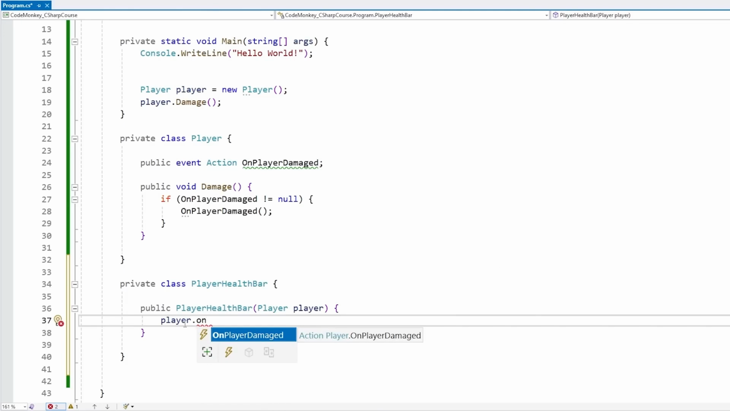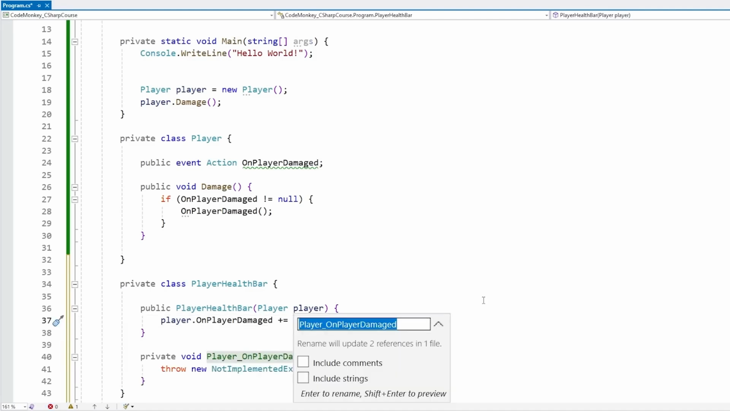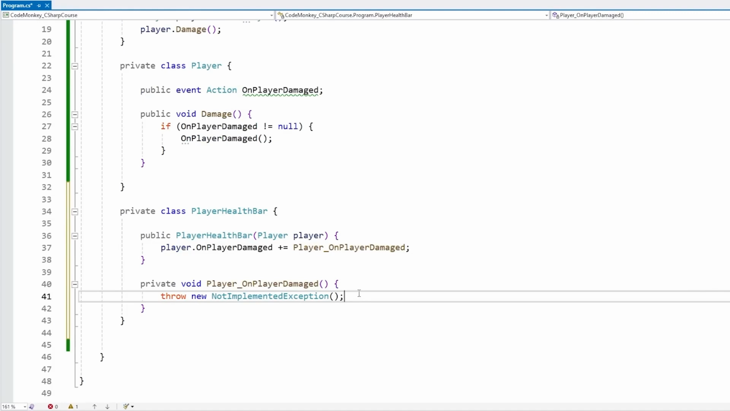Also here in Visual Studio, it shows this little lightning bolt. This means an event. So we can access that event, and then we can do plus equals in order to subscribe to that event. By the way, Visual Studio has this really nice shortcut. It is going to auto-write the Player OnPlayerDamaged event function. Just press Tab to insert. Usually I do this. Then if you want, you can rename it or just press Enter, and yep, there's our event function.